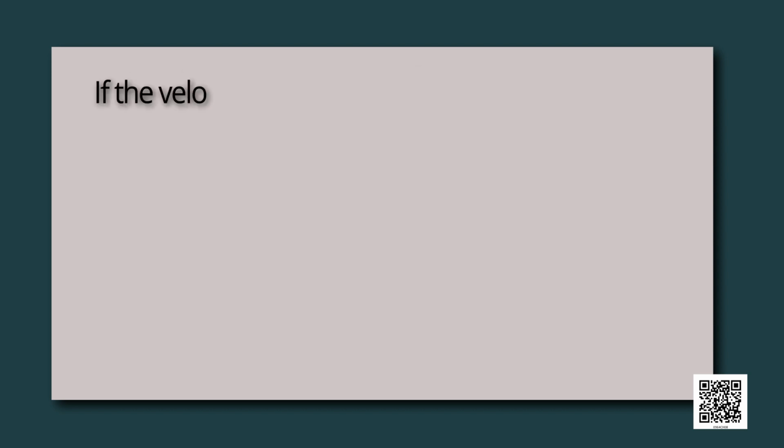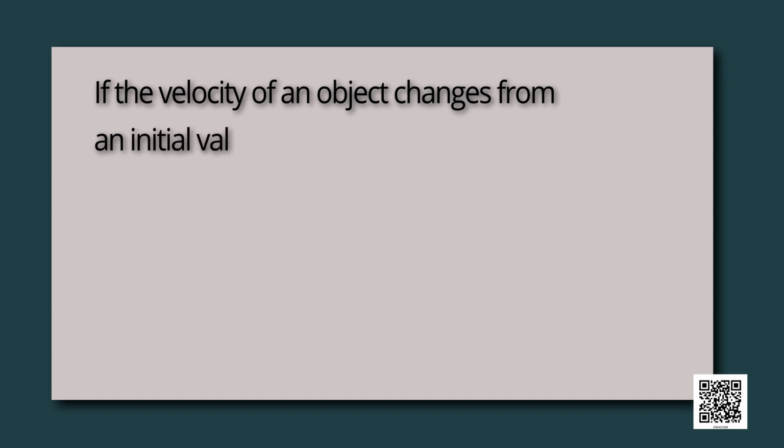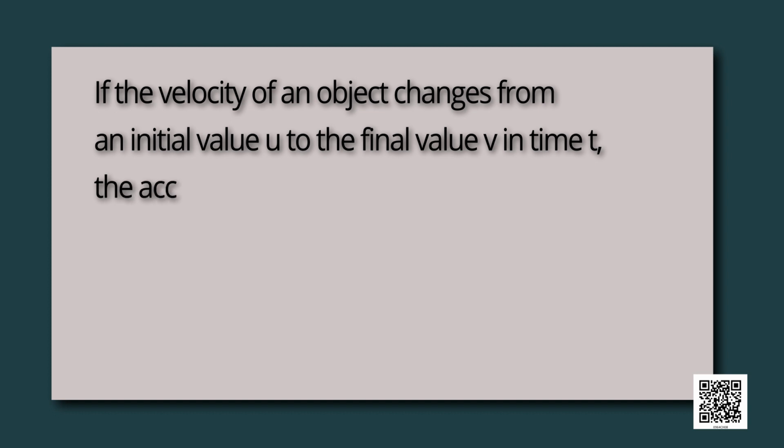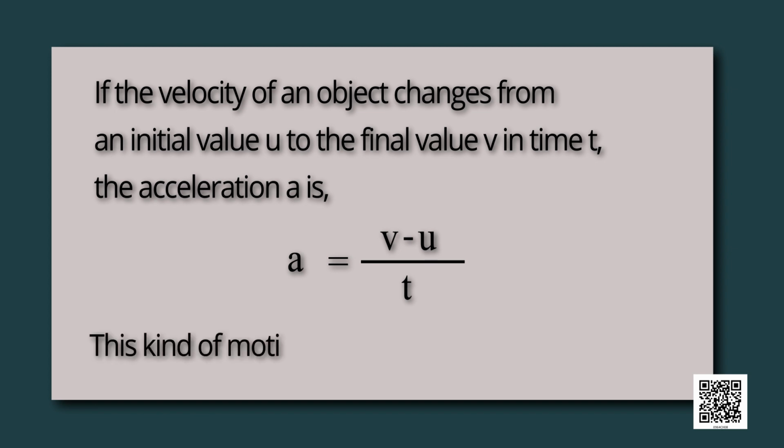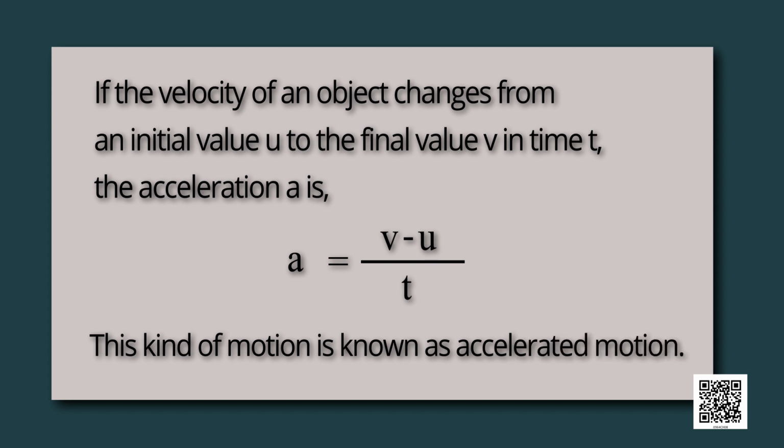If the velocity of an object changes from an initial value u to the final value v in time t, the acceleration a is equal to (v minus u) divided by t. This kind of motion is known as accelerated motion.